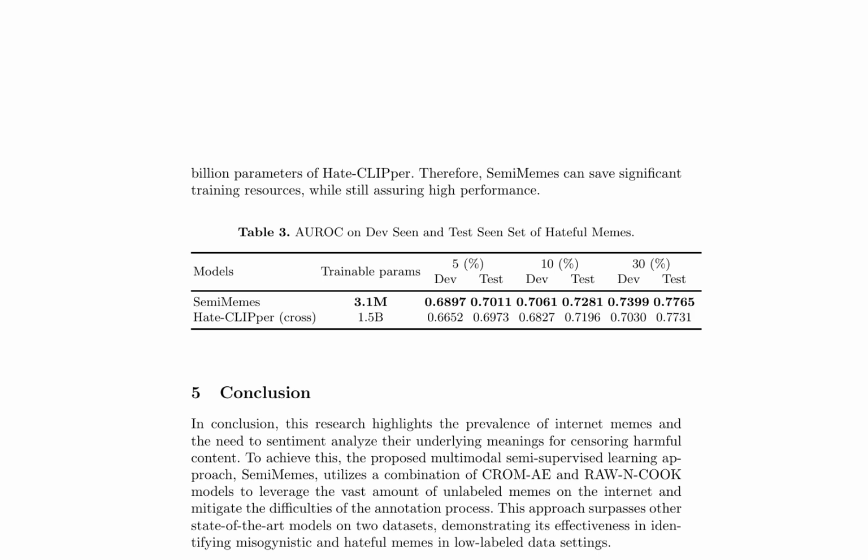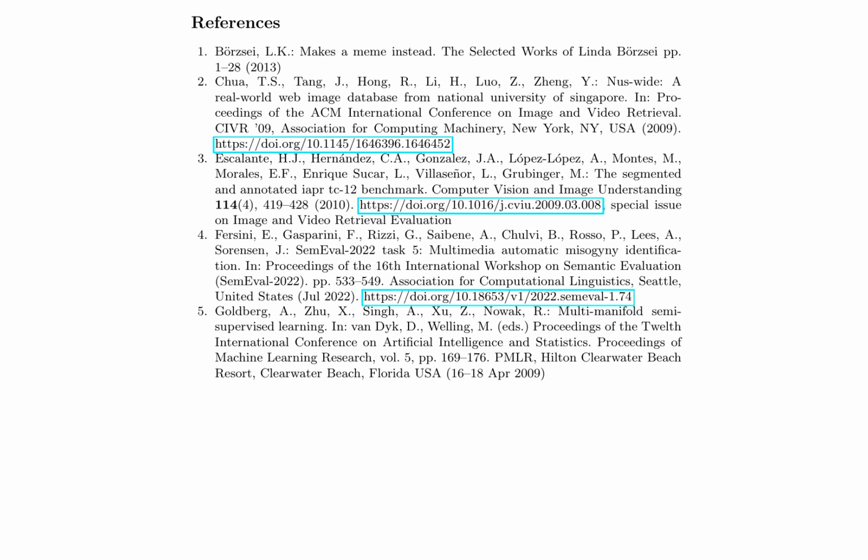By leveraging the vast amount of unlabeled memes on the internet, SemiMemes achieves higher efficiency compared to existing methods. Experimental results, as demonstrated in Table 3, show that SemiMemes outperforms the state-of-the-art model, HateClip-Per, in identifying misogynistic and hateful memes in low-labeled data settings. Specifically, SemiMemes achieves higher AUROC scores on the dev scene and test scene sets of hateful memes, while requiring significantly